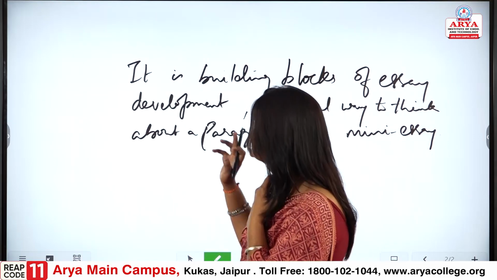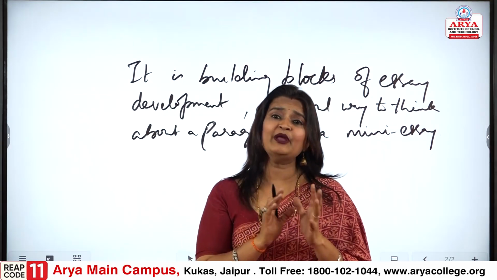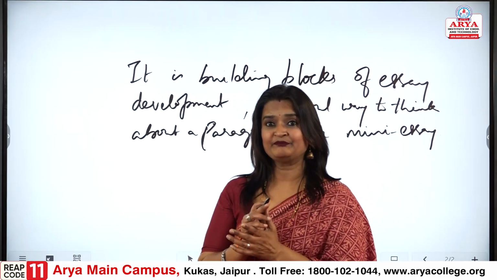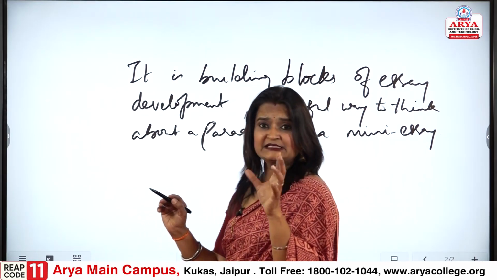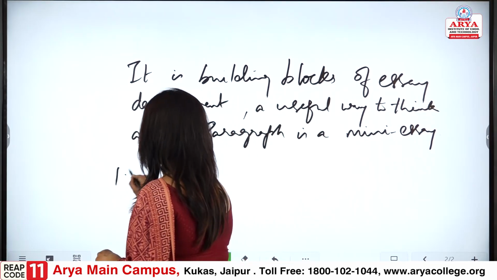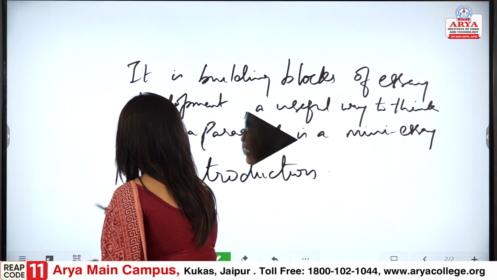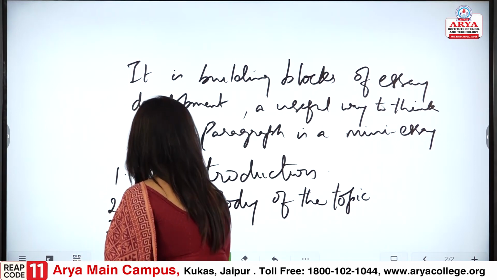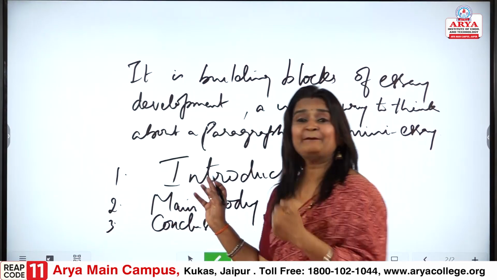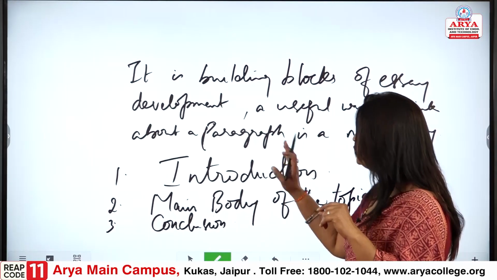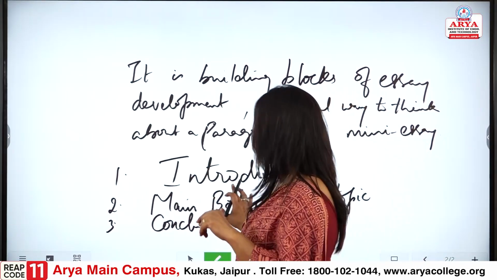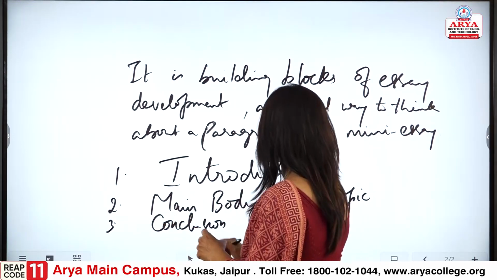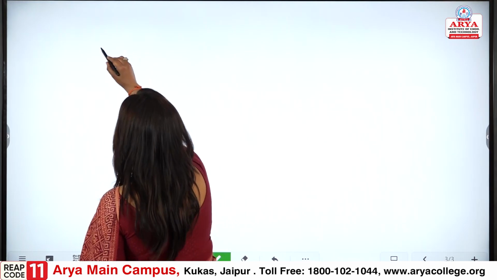Now, what are the main steps that we would follow? When we are talking about paragraph writing, there are three steps. First is the introduction, second is the main body of the topic, and lastly the conclusion. Step by step we would cover how we would work on the introduction, the main body and then the conclusion.